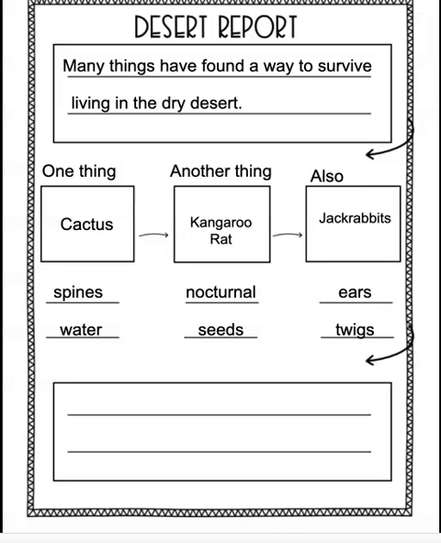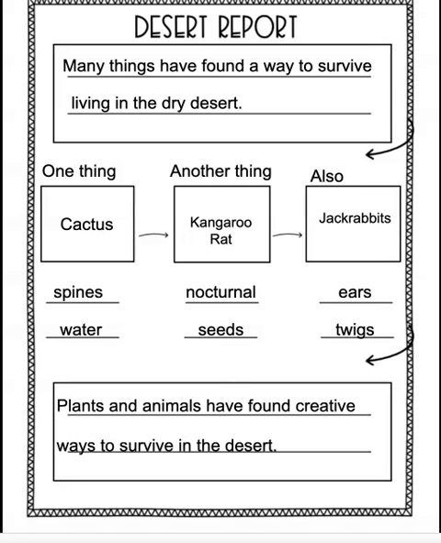Now I'll write my conclusion. Remember, my conclusion needs to be a summary of what I wrote or a restatement of my opening without being exactly the same. So again, I'll want to mention plants and animals and how they survive in the desert. A lot of my explanations focus on the really creative things that plants and animals do to survive, like getting water from their food. So perhaps I'll summarize something about their creativity. I think I'll write, plants and animals have found creative ways to survive in the desert.